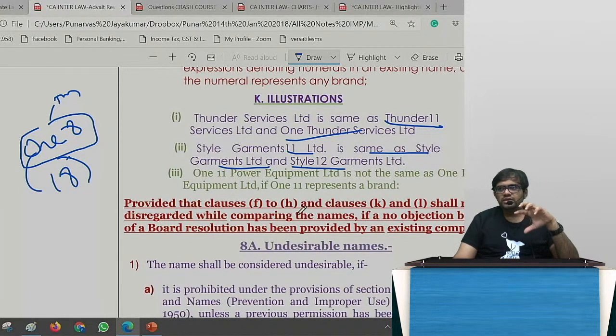Got it? But there are certain common names like Ganesh, Ganesha, then Shiva, Shiv. Now these things nobody can take a trademark. Nobody can take a trademark on these words, because these words are very, very generic. Generic words nobody can take a trademark. Only if you come out with a unique name, then definitely you can take the trademark on that. So this 1-8 of Virat Kohli, his clothing brand, etc., he can definitely take a trademark on the styling.